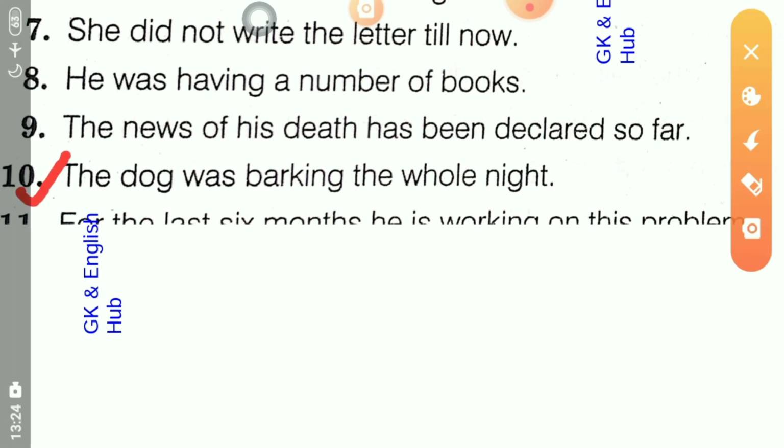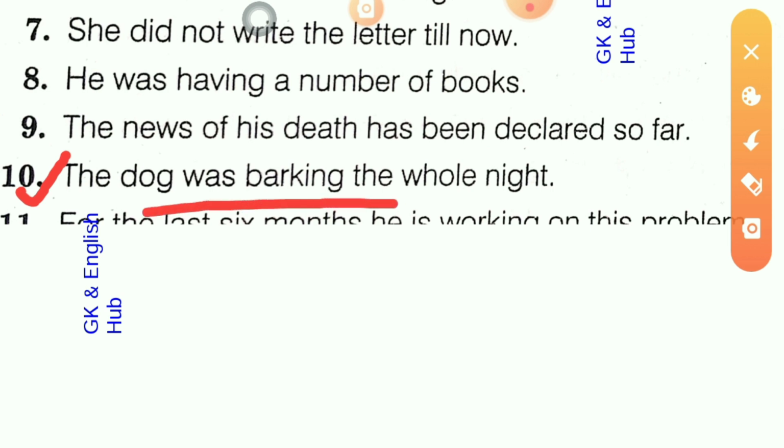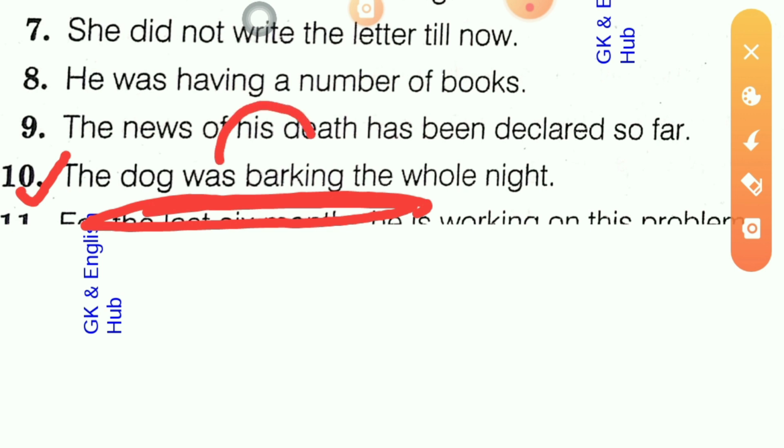Sentence 10. The dog was barking the whole night. I hope in previous questions I have discussed past continuous tense and its form. As the sentence carries was, and this auxiliary was followed by a progressive verb, the sentence is written in past continuous.